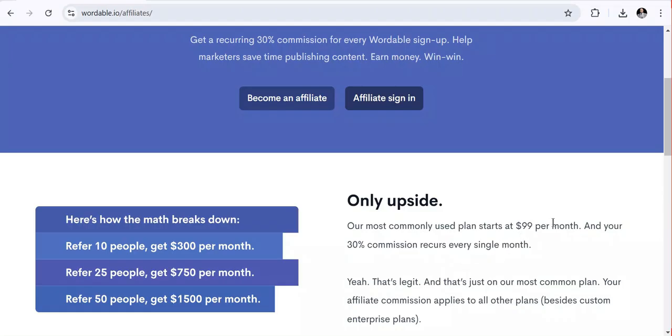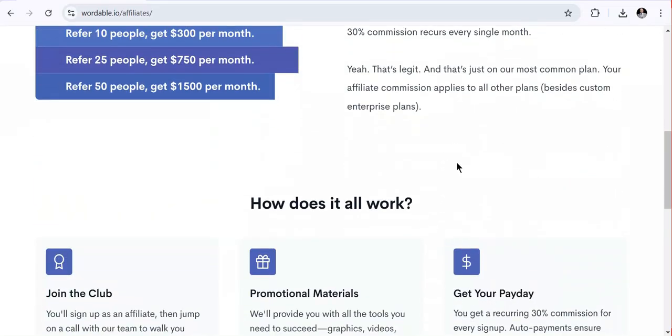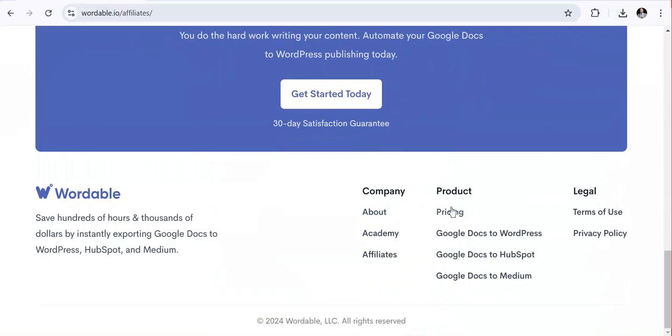Imagine this: they are saying that it starts at $99 per month, and if you are earning a commission per month, you can calculate now how much money you will be able to earn. However, let me show you this amount, and let's see the pricing and the plans to see how much money we can make.